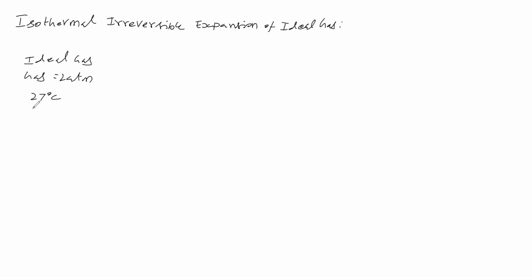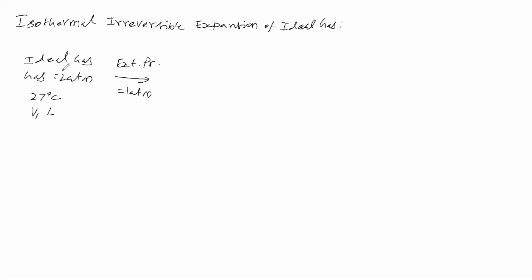Its volume, suppose, is V1 liter. Now the external pressure given is 1 atmosphere.